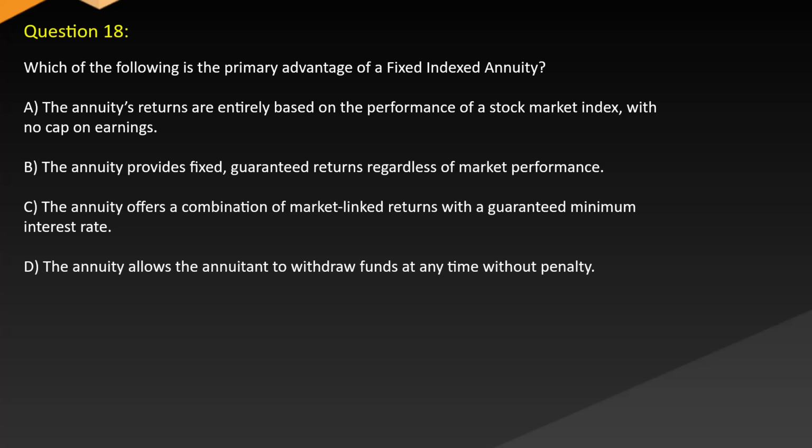Question 18. Which of the following is the primary advantage of a fixed indexed annuity? A. The annuity's returns are entirely based on the performance of a stock market index with no cap on earnings. B. The annuity provides fixed, guaranteed returns regardless of market performance. C. The annuity offers a combination of market-linked returns with a guaranteed minimum interest rate. D. The annuity allows the annuitant to withdraw funds at any time without penalty.